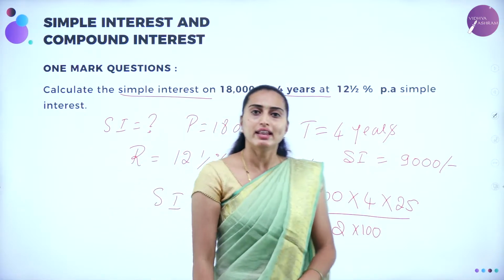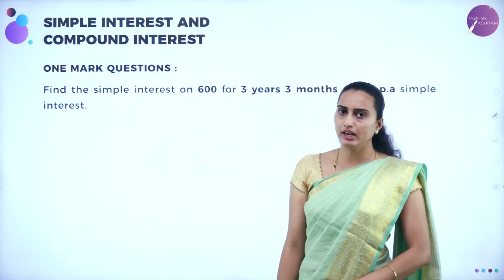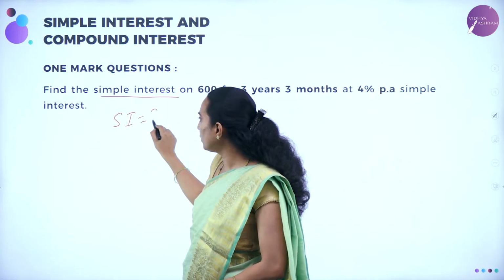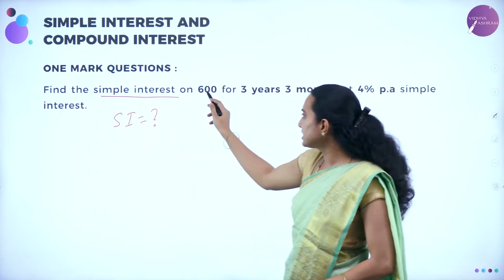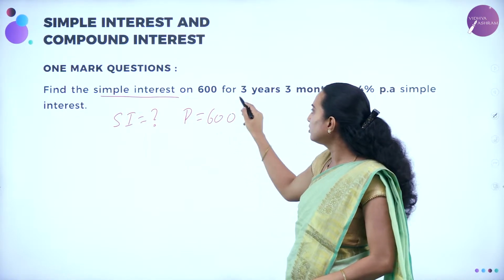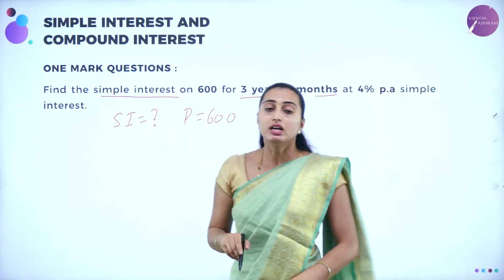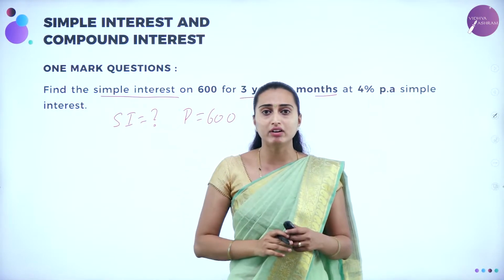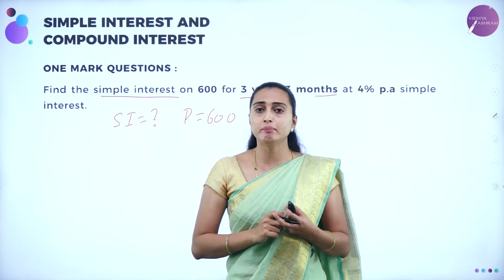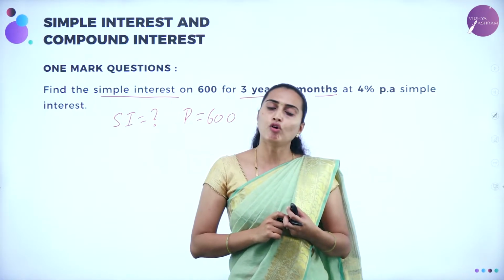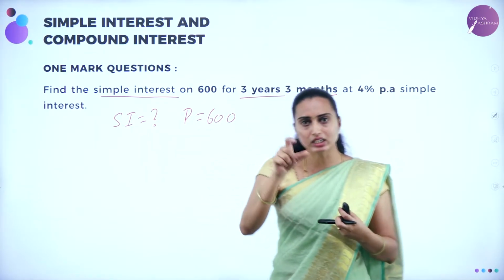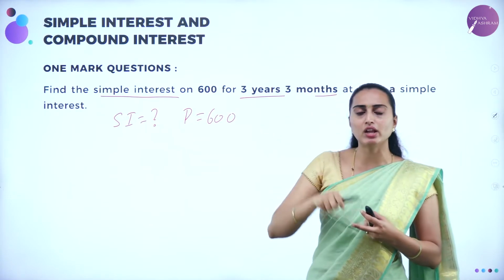Let me look into the next problem. Find the simple interest. They have asked to find the simple interest. Therefore, SI equals question mark on 600. On 600 means principal amount they have given is 600 for 3 years, 3 months. Now here, 3 years, 3 months means you need to convert that into years. How to convert that into years? For a year, how many months do you have? 12 months. For 3 years, 12 3s are 36, 36 for 3 years plus added 3 months.